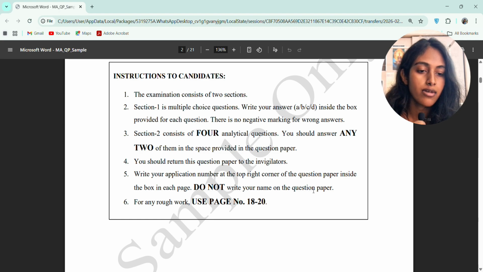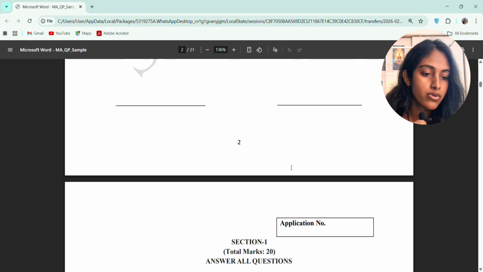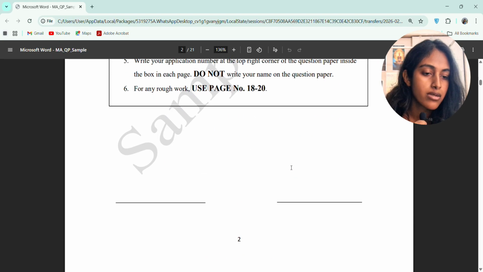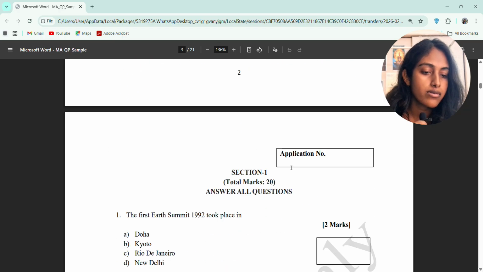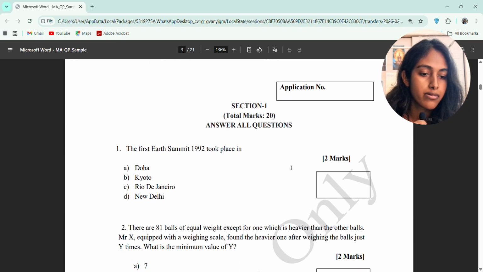After that, write your application number. So this is basically the instruction. They also give rough worksheets attached with this, or maybe separately, so you have no worries about that. Now you are getting the visual, pattern, or type.